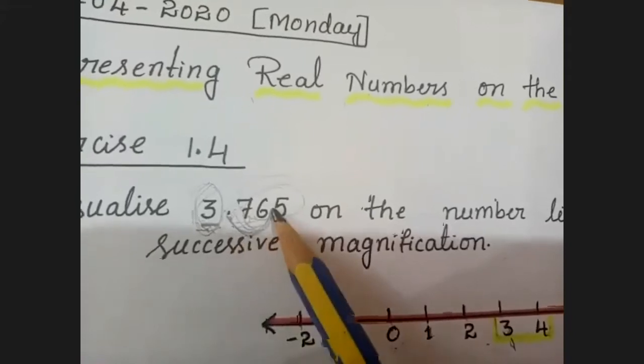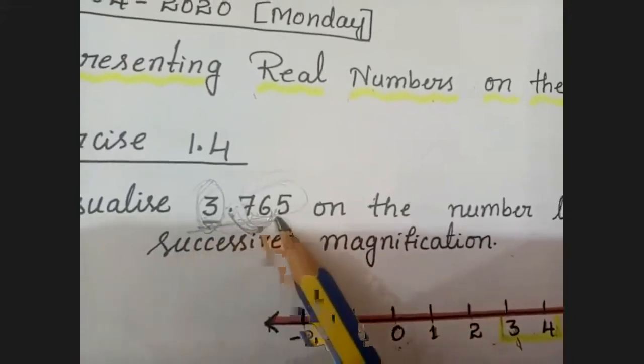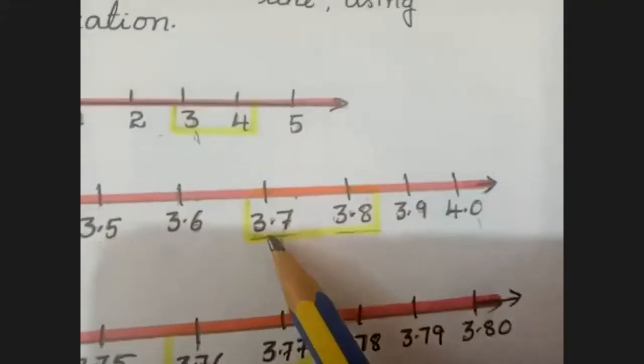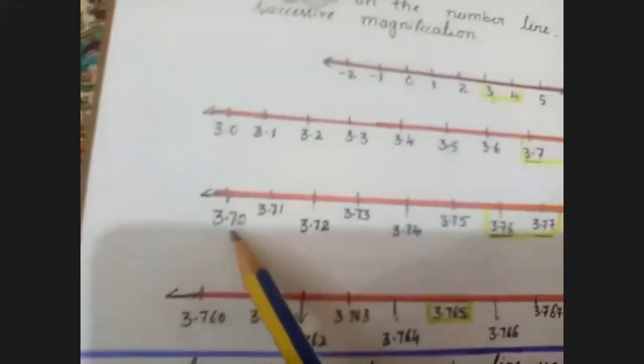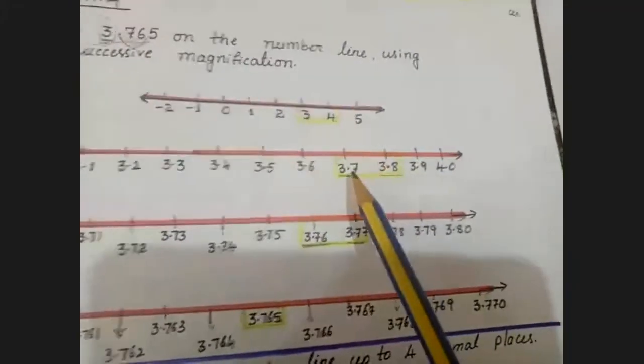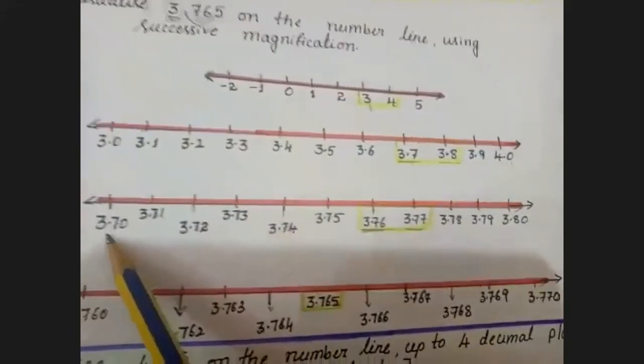But one more digit extent. I want 3.76. So this 3.76 lies between 3.7 and 3.8. Now I'll take these two numbers. 3.7 I can write as 3.70, and 3.8 I can write as 3.80.